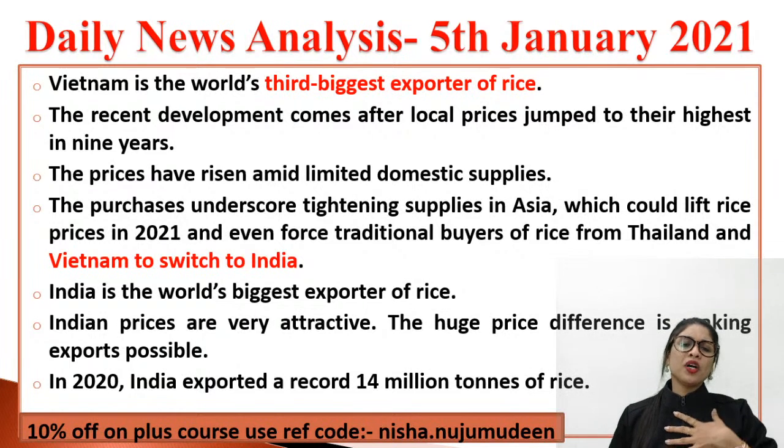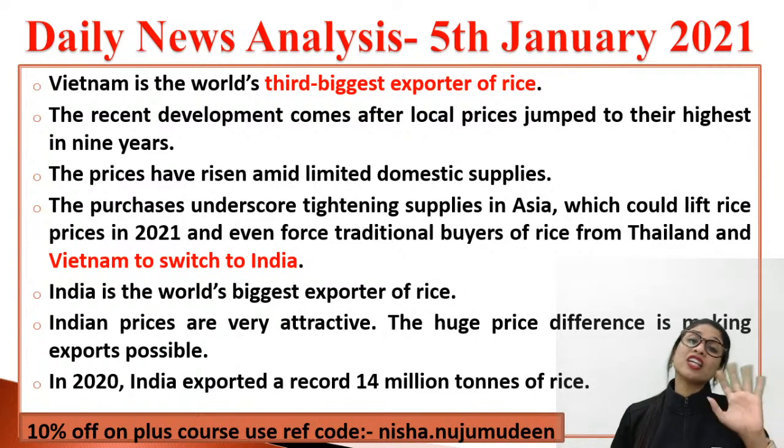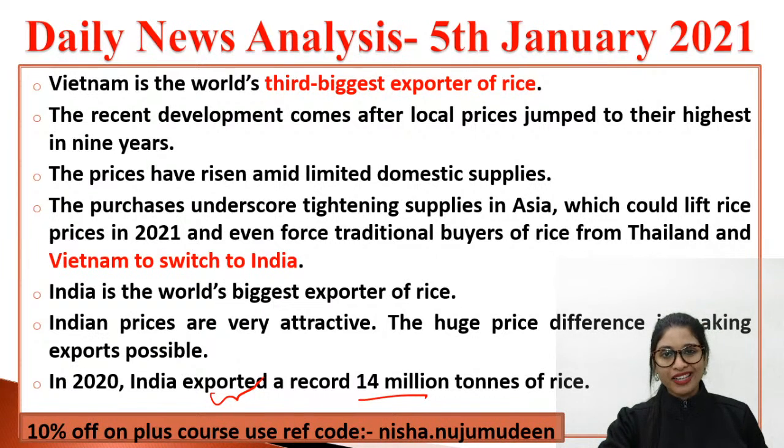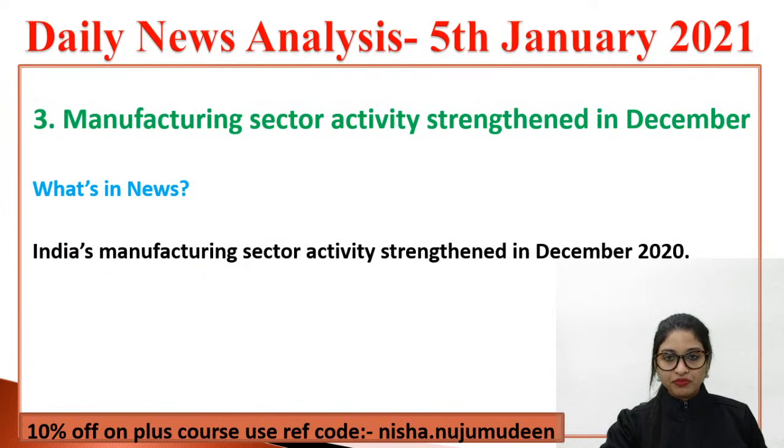And we are the world's biggest exporter of rice. And yes, so many countries which never used to buy from us started buying from us as well. And if you see, the Indian price now is quite competitive. We are quite attractive, and the huge price difference is making exports possible. And in the year 2020, India exported a record 14 million tons of rice. That is also to be noted, which means that we are a huge reservoir of rice grains for us as well as for other countries.